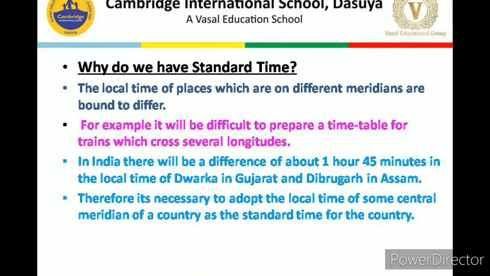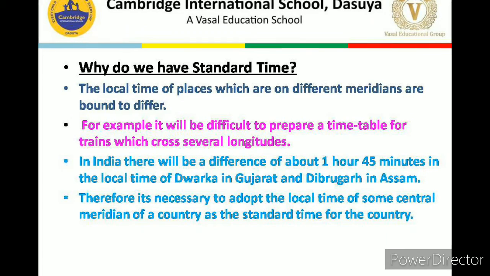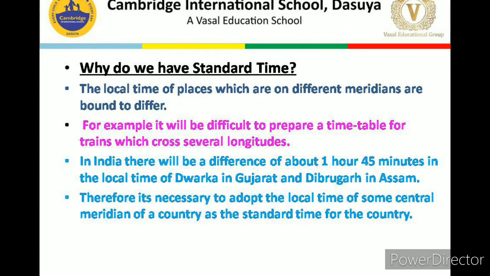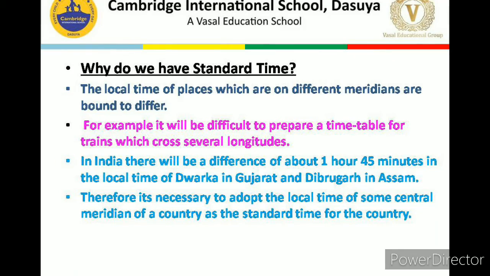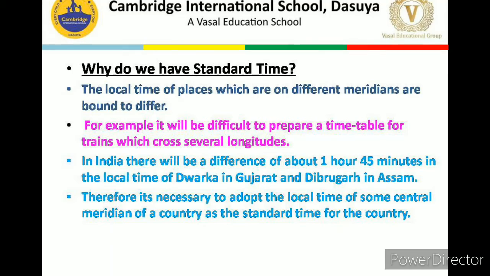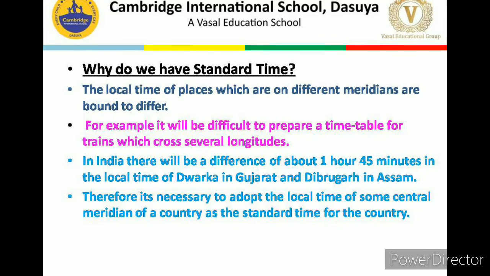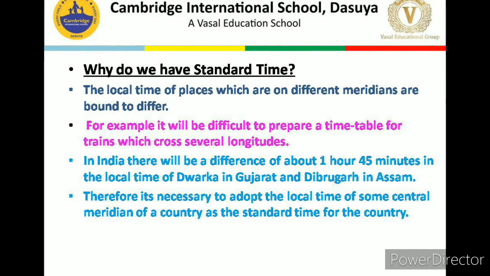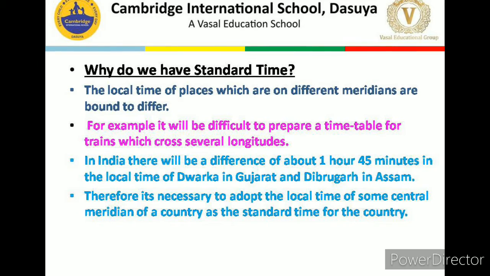So the local time of places which are on different meridians is bound to differ. For example, it will be difficult to prepare a timetable for trains which cross several longitudes. In India, there will be a difference of about 1 hour 45 minutes in the local time of Dwarka in Gujarat and Dibrugarh in Assam.